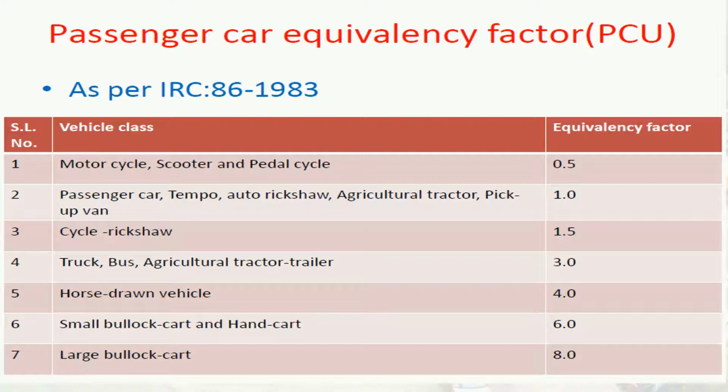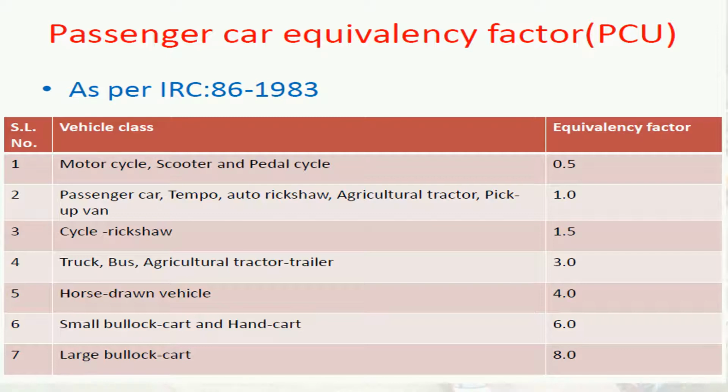If your vehicles are passenger car, tempo, auto rickshaw, agriculture tractor or pickup van, in that case we consider this equivalence factor as 1. In case of cycle rickshaw, we consider the equivalence factor as 1.5.